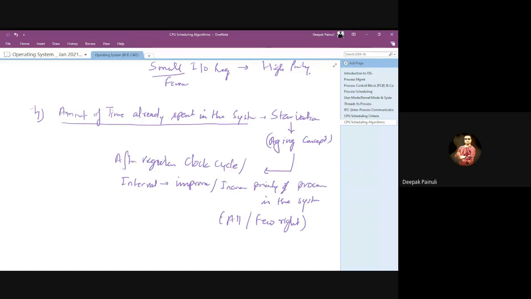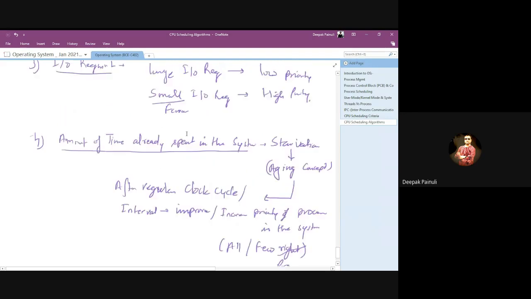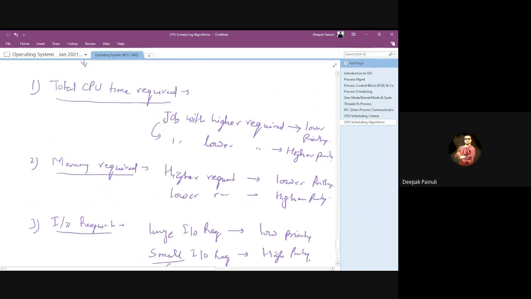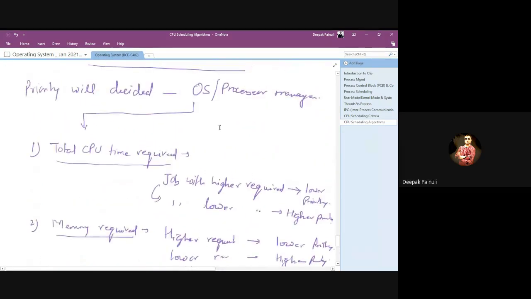There may be those two chances. Some operating systems could increase the priority of all the processes in the system, or of some selected few processes, right? So these could be the factors upon which the priority of a particular process depends.